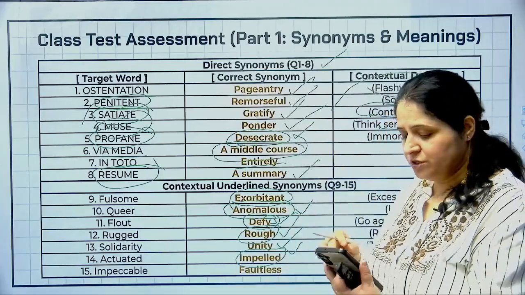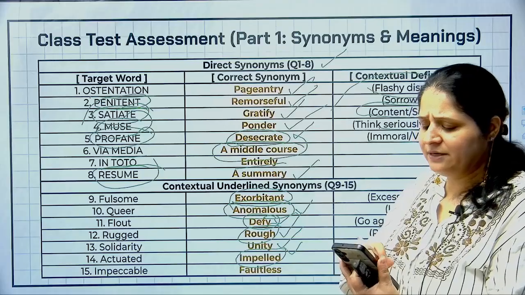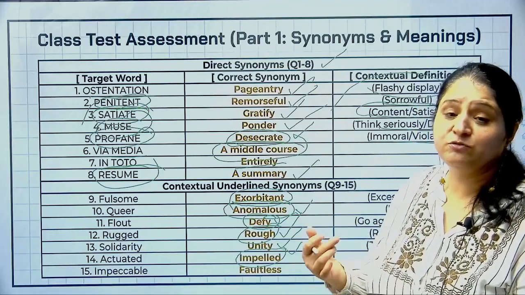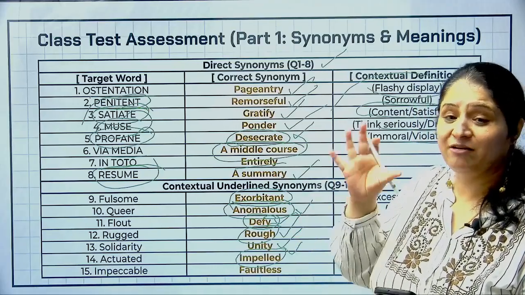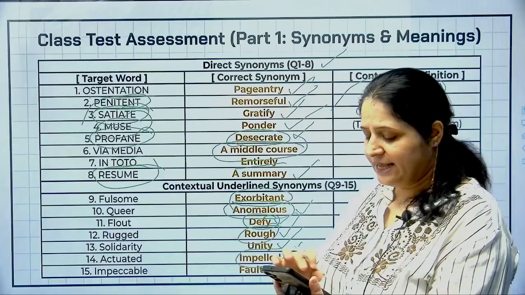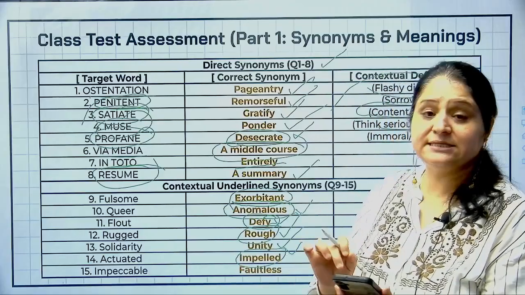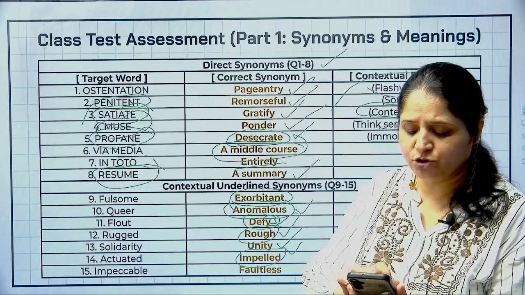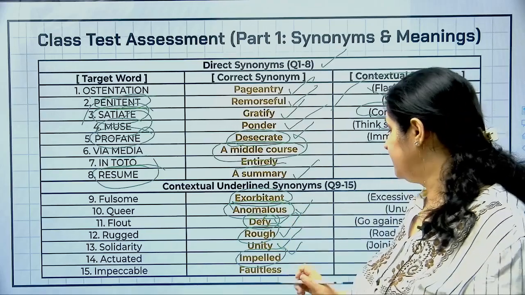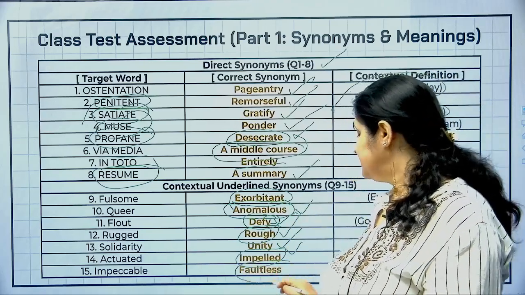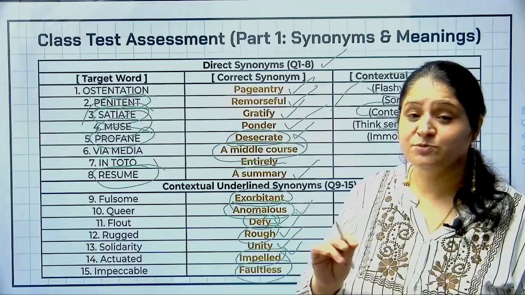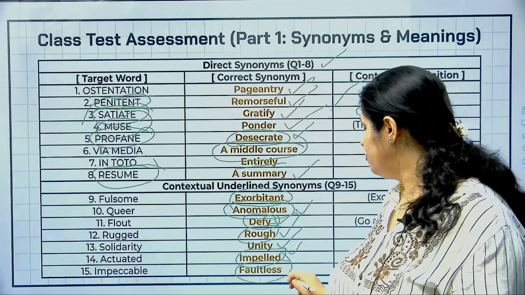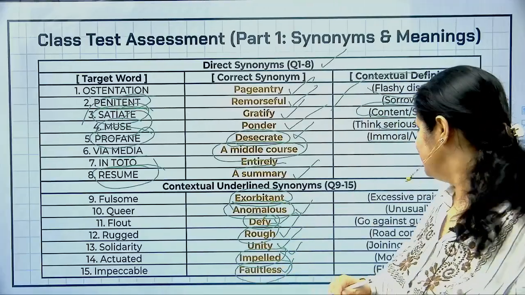So that is why this statesman was actuated, he was motivated, he was prompted by the love of his country. Okay, then next is impeccable. The sentence said, his impeccable style caught the attention of the critics. Impeccable का मतलब होता है flawless, ठीक है, जिसमें कोई गलती ना हो. So among the options, faultless is the correct answer.